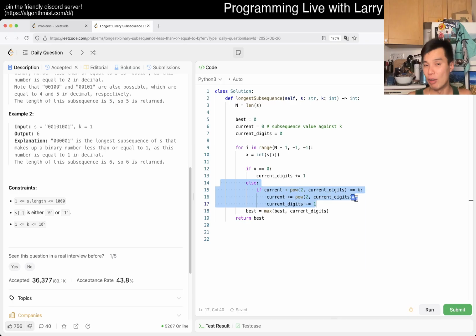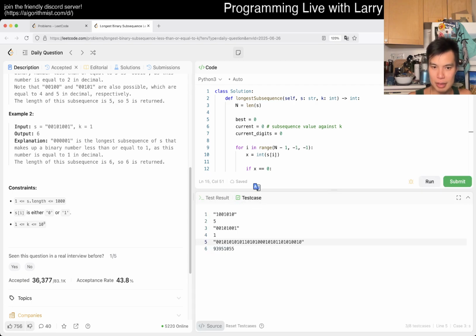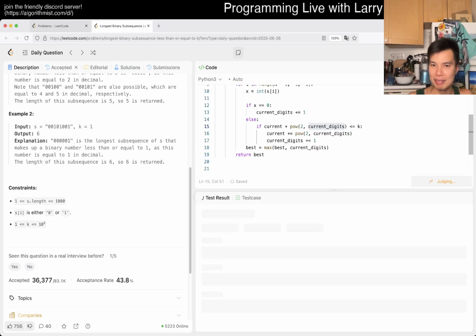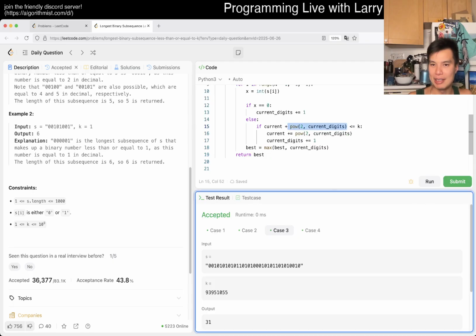it does not work in all languages, right? Because in say Python, well, this is Python, but in C++, this would overflow. Current digits could be 1,000, say, right? You could have something like 1 and then a lot of zeros, and it would end up being a very expensive function as a result.